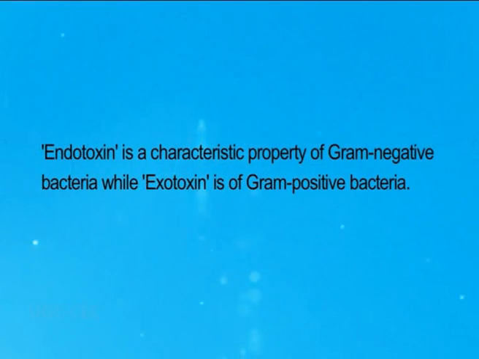However, the exotoxins are the proteins or the substances which are released by the bacterial cells in the external environment, and therefore this is mainly seen in the case of gram-positive bacteria. So on the other hand, we can say that endotoxin is a characteristic property of gram-negative bacteria, while exotoxin is a characteristic property of gram-positive bacteria. However, there are many gram-negative bacteria which produce exotoxins and release them into the external environment.